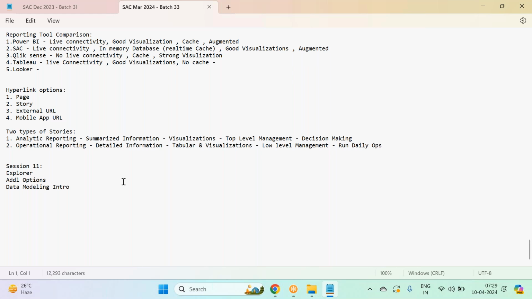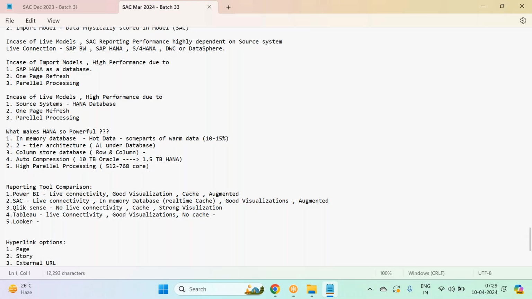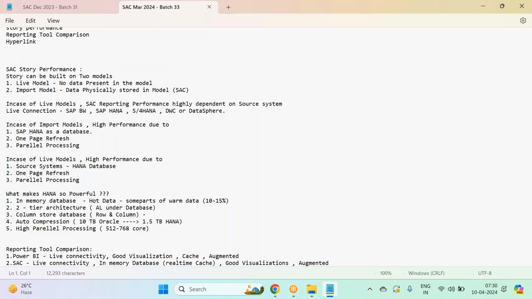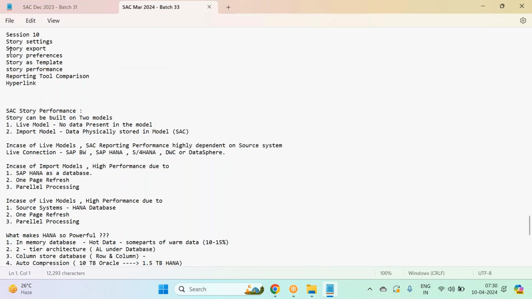So I covered, we almost covered all the reporting options, guys. Even hyperlinking was covered, right? Last session I focused on story settings, story export, story preferences, story performance options, reporting tool comparison, and also we went through hyperlinking. How do we link multiple stories? How do you jump from one story to another? How do you link external URLs? This all will be done through hyperlinks.